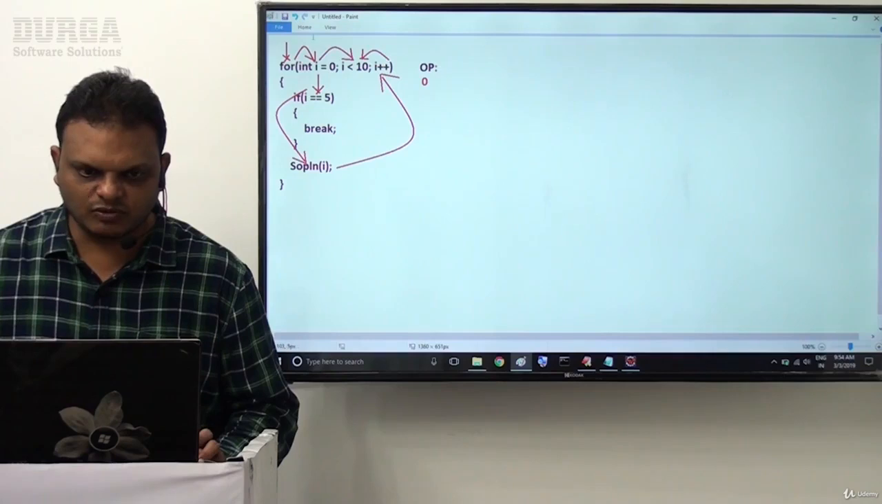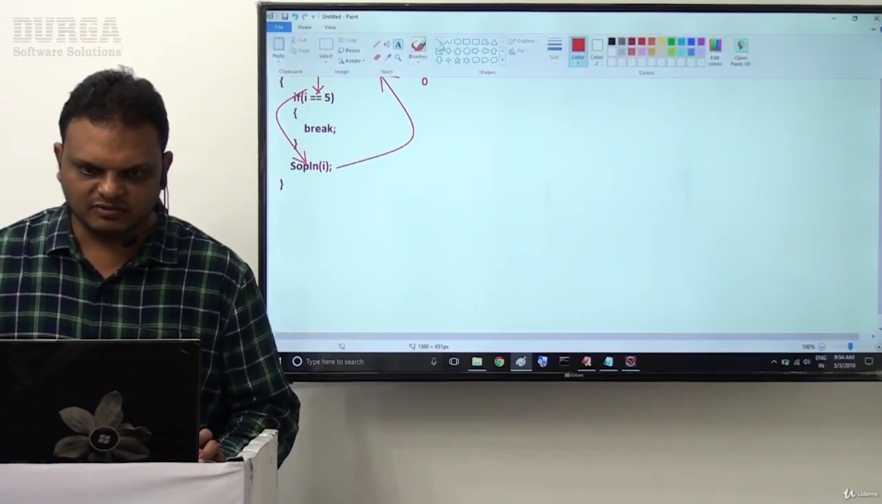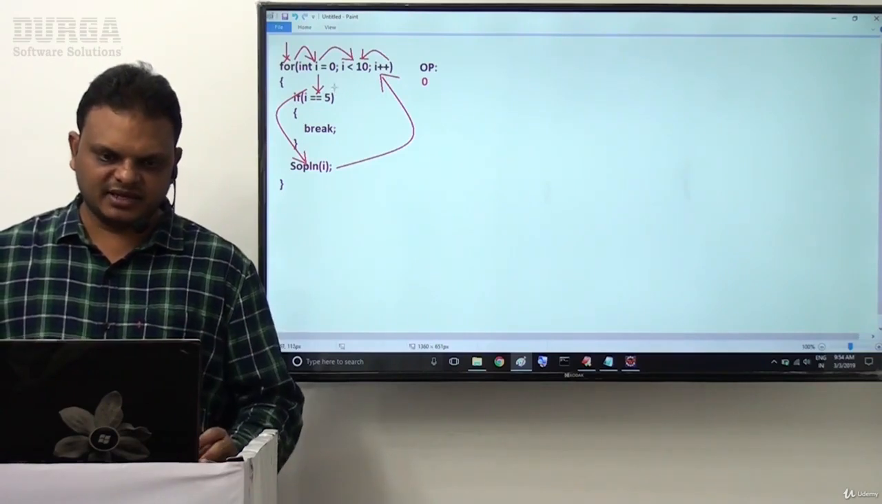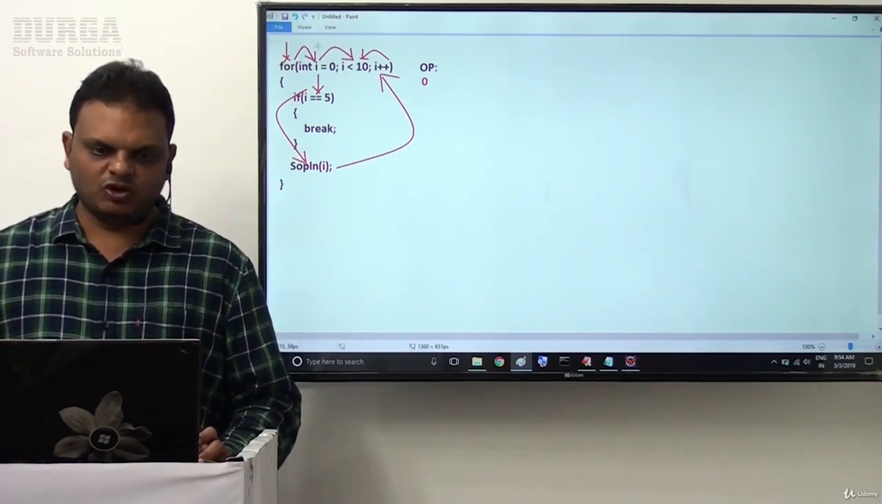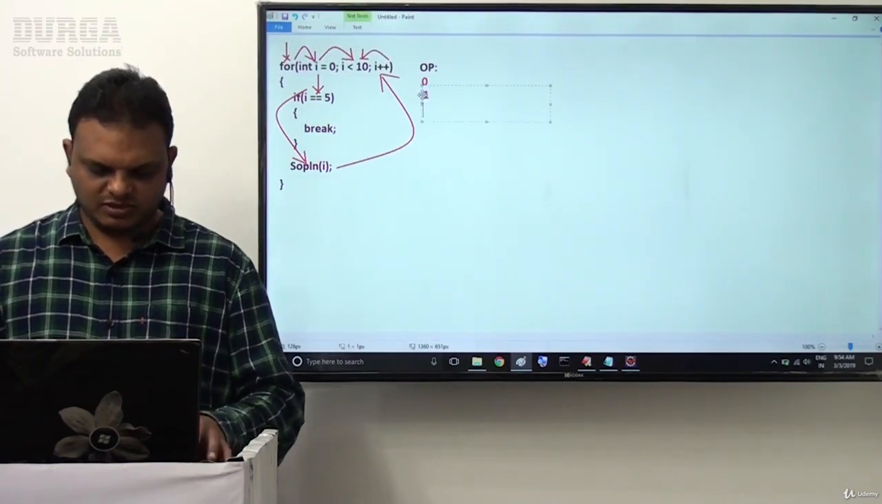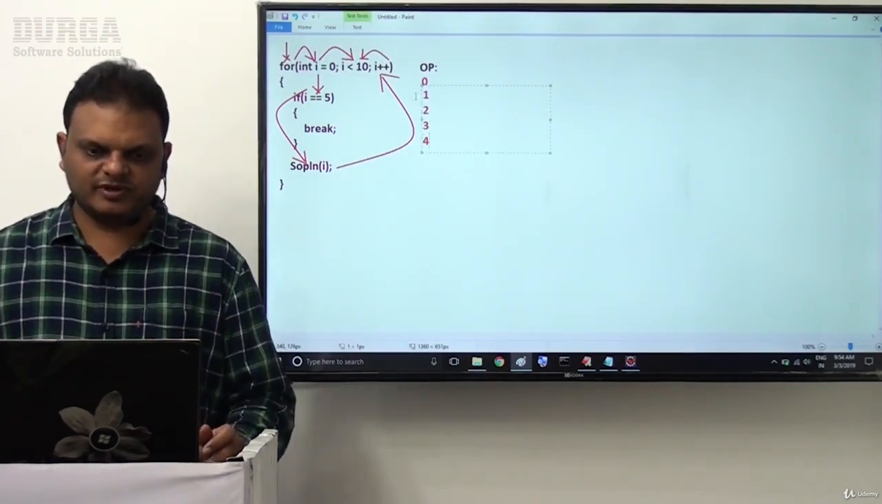If it is 1, now again i less than 10, so it is going on. When i is 1, 1 is less than 10, again the flow of execution continues. So continuously we are able to get output here. Which output are we getting? 0, 1, 2, 3, 4. That is the output we are getting.